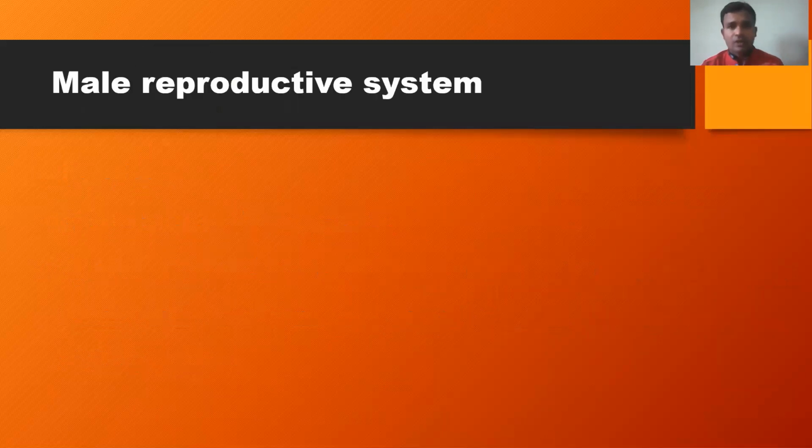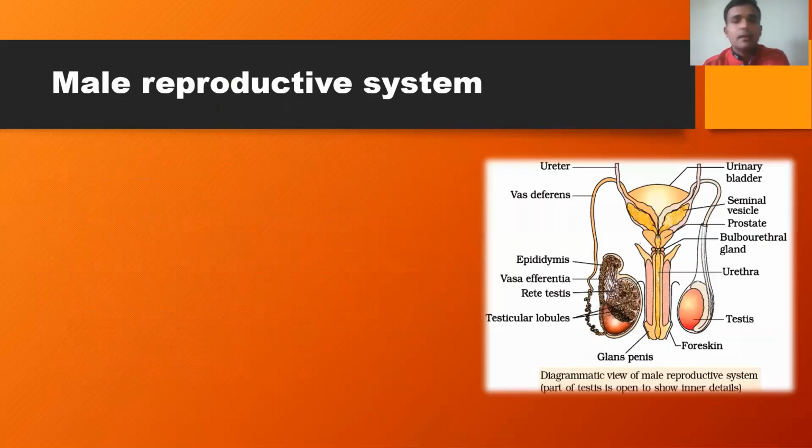Now, let us focus on the structure of the male reproductive system. What are the structural components and what are the important functions of each structure found in the reproductive system? Let us see that. This is the diagrammatic representation of the male reproductive system. The diagrammatic view of the male reproductive system, with a part of the testis open to show inner details, is also given here. Now let us see the different parts and their functions.